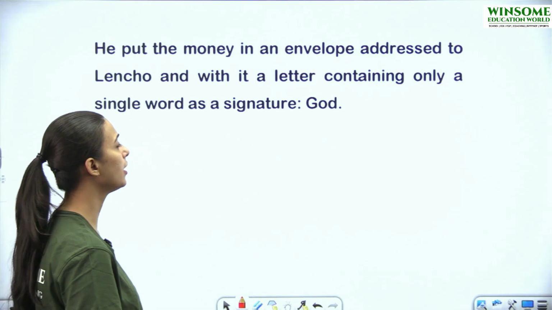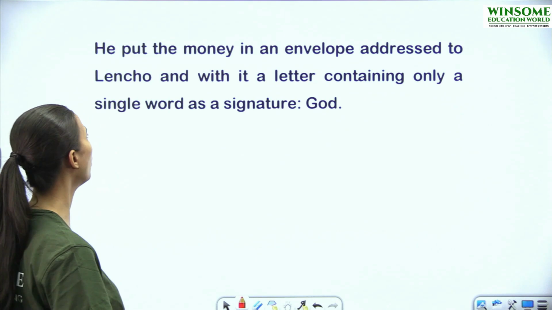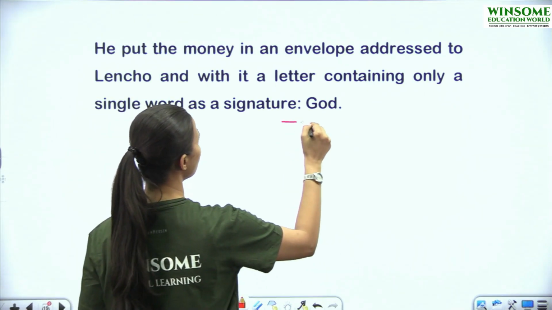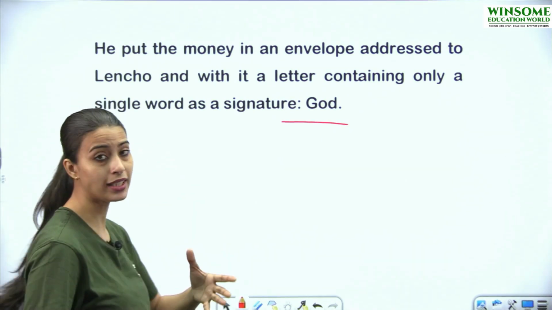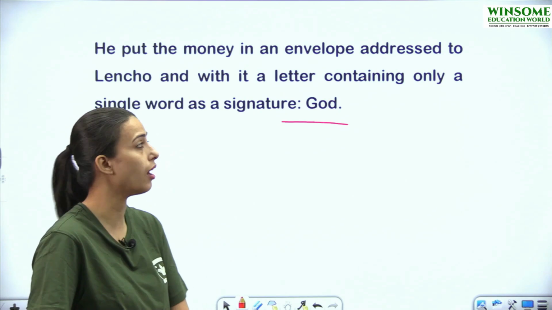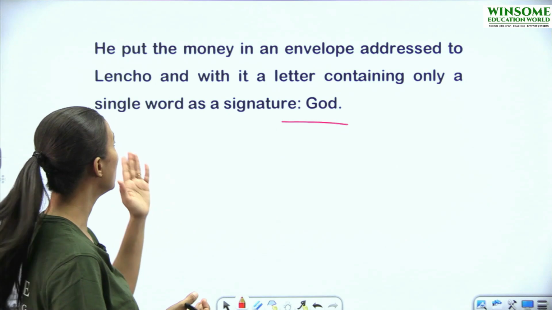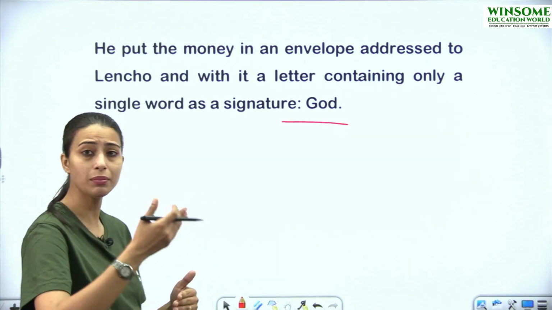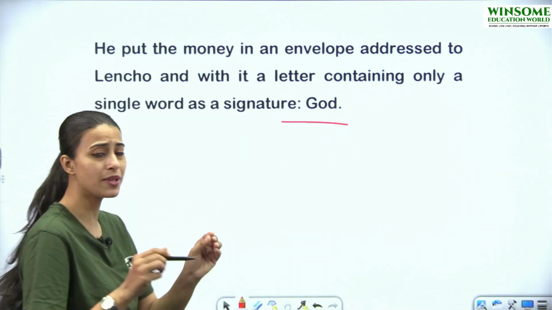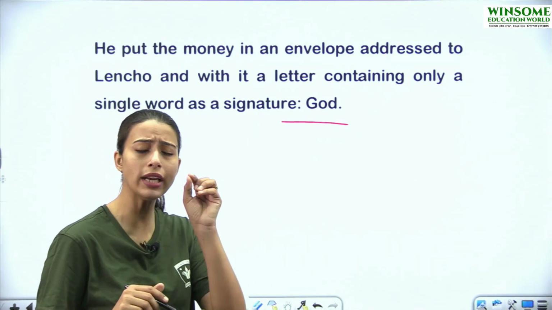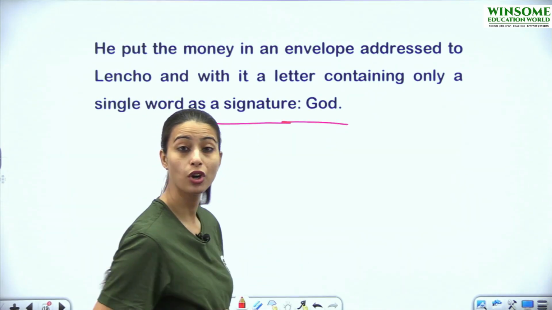He put the money in an envelope addressed to Lencho, and with it a letter containing only a single word as a signature, God. That means the postmaster put the money that was collected, which was a little more than half, in an envelope. उस पे किसको एड्रेस किया? लेंचो को एड्रेस किया, और उसके साथ में एक लेटर भी भेजा. उस एनवेलप के साथ एक लेटर भेजा. उस लेटर पे सिर्फ एक सिंगल वर्ड मेंशन था. Only one single word was there. What was that? A signature, God.